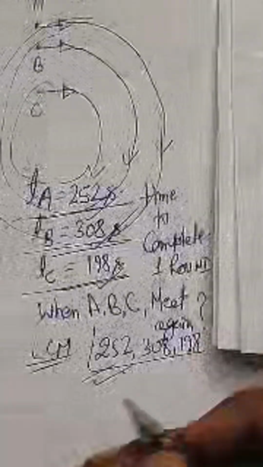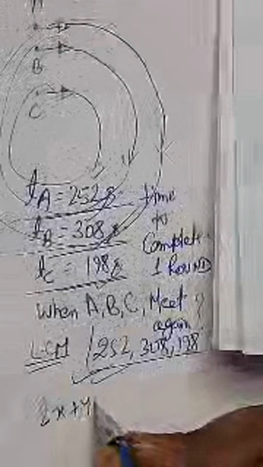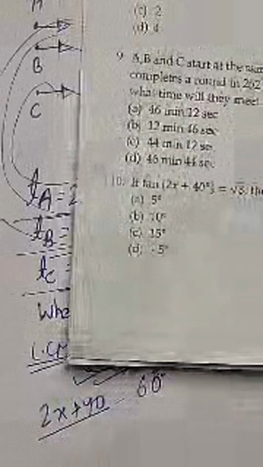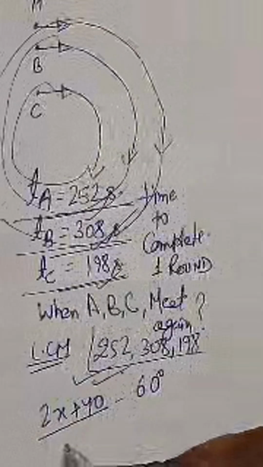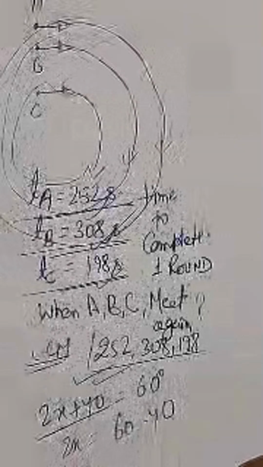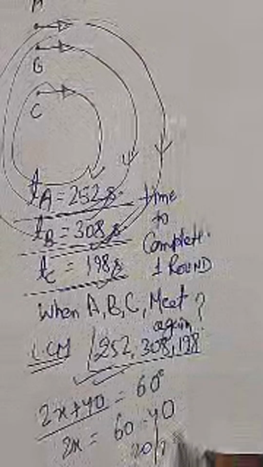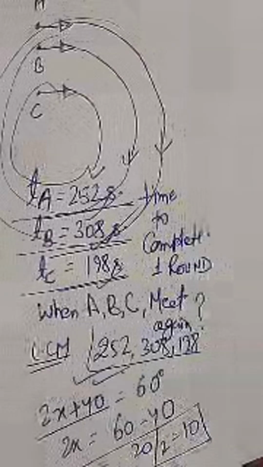You already solved it. 2x plus 40 will be equal to 60 degrees, because this is the value of root 3. This will give you 2x equal to 60 minus 40, and this will give you the value of x as 20 by 2, which is coming as 10. So which option is correct? Option B is correct.